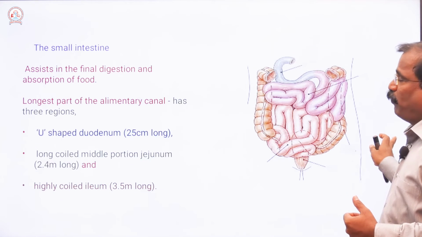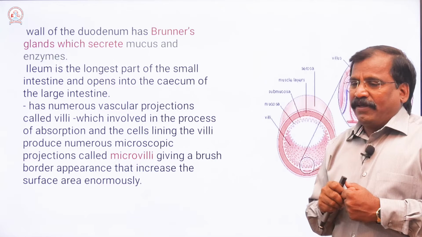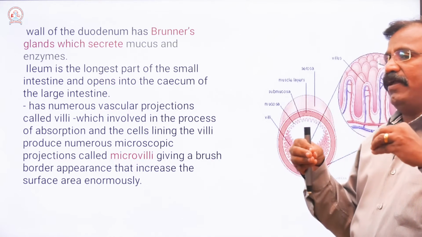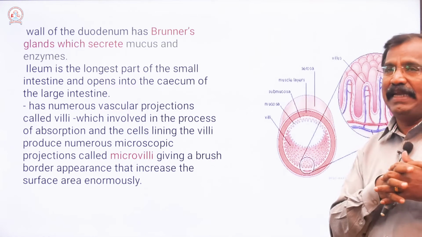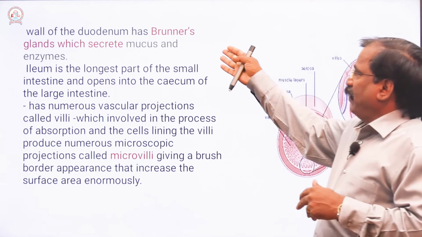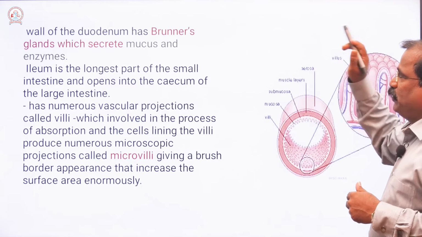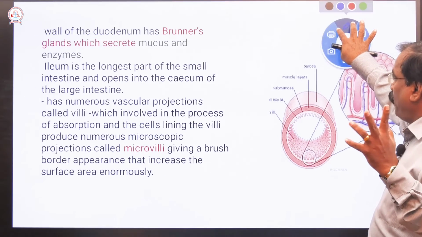That is the small intestine, divided into three regions, and one by one we are discussing them in detail. Duodenum is the initial portion, the U-shaped duodenum, which is most frequently asked in competitive exams.